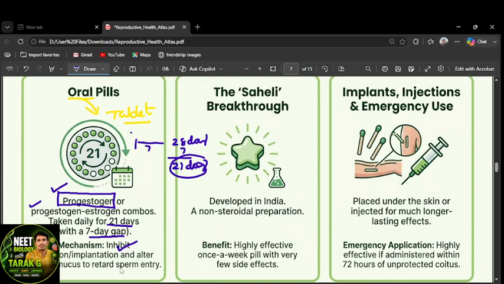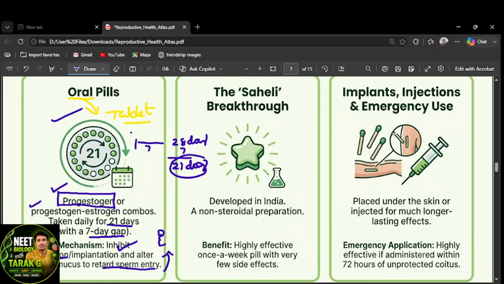implantation and alter the cervical mucus to retard the sperm entry. For the sperm to enter, the cervical mucus has to be in a proper condition so the sperm can swim in the cervical mucus. If the cervical mucus condition is not good, the sperm won't swim and reach the ova, right? And ovulation also is inhibited by using these oral contraceptive pills. If ovulation is inhibited, then implantation also may not happen, right?